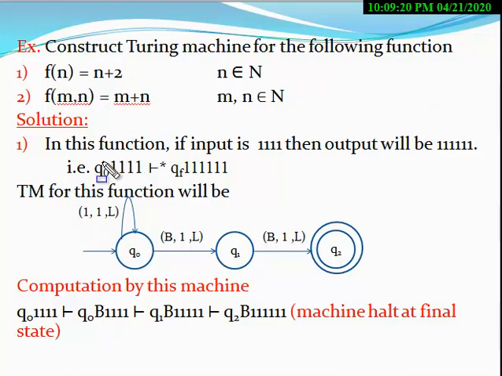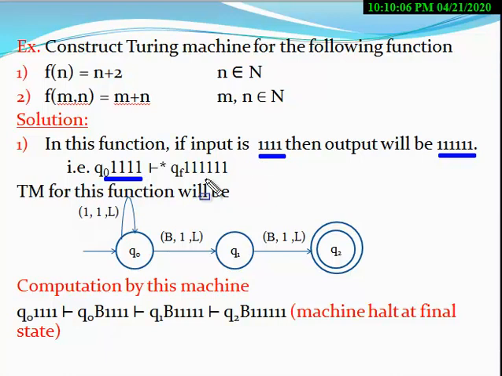Look at the solution of this. If the input is four 1s, then the output will be six 1s. So now you have to think how four 1s will be converted into six 1s. The initial ID of the machine in this case will be this: Q0 is the initial state and we consider four 1s here. Now you have to think how these four 1s will be converted into six 1s.